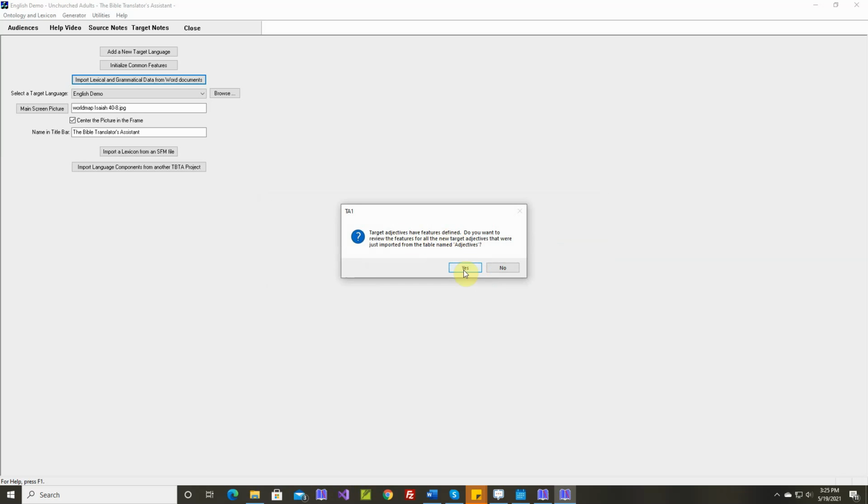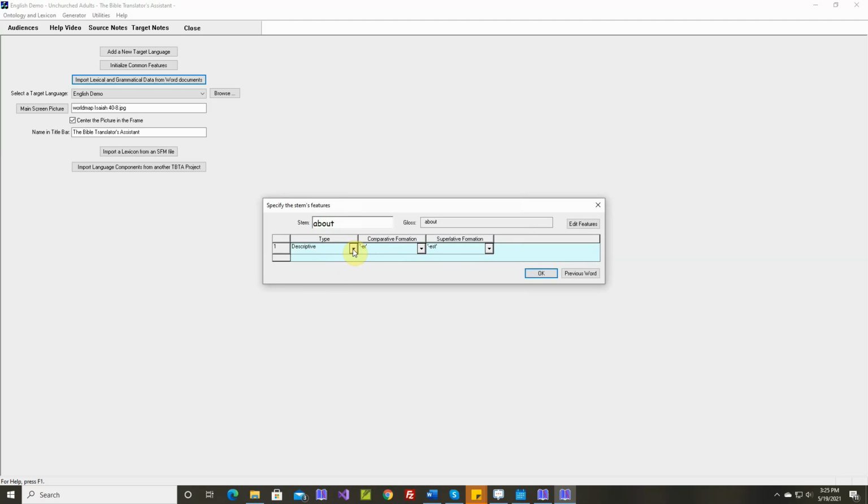Target adjectives have features defined, yes. Okay, about. This is used for, he walked about 1 mile. We'll say descriptive. It modifies other adjectives, but this is not applicable. Not applicable. Another. Okay, this is identity. Bad, descriptive. Okay, these are suppletive. Bad, worse, and worst. So these are not applicable.